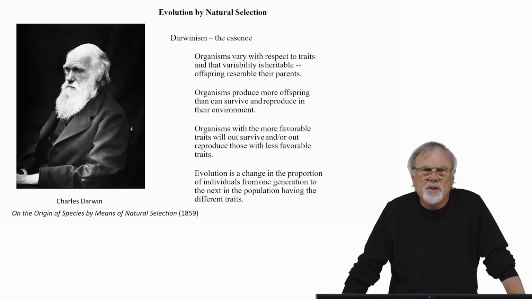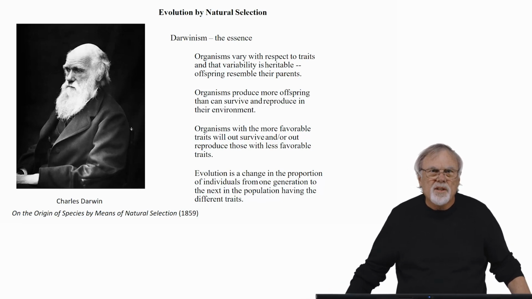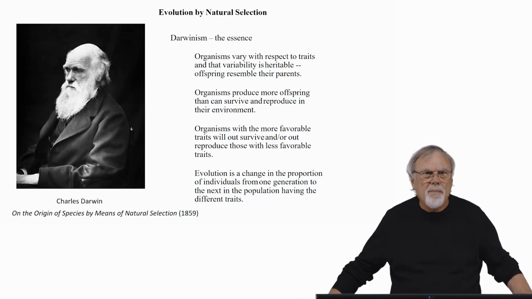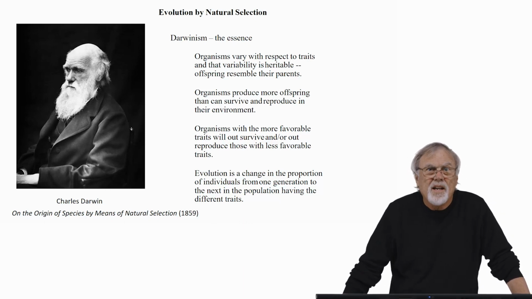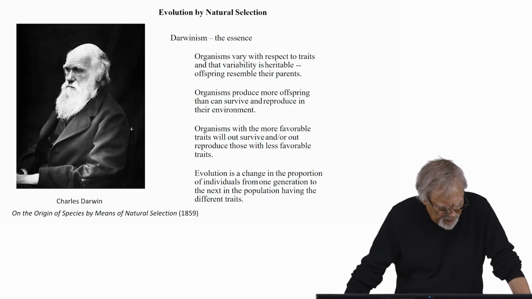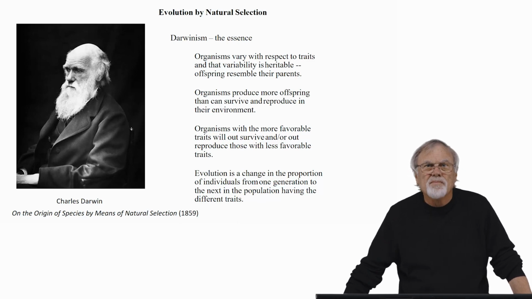Evolution by natural selection is really a simple concept. It just happens. If certain conditions exist, it will happen no matter what. Evolution by natural selection was proposed by Charles Darwin in 1859 in his book On the Origin of Species by Means of Natural Selection.